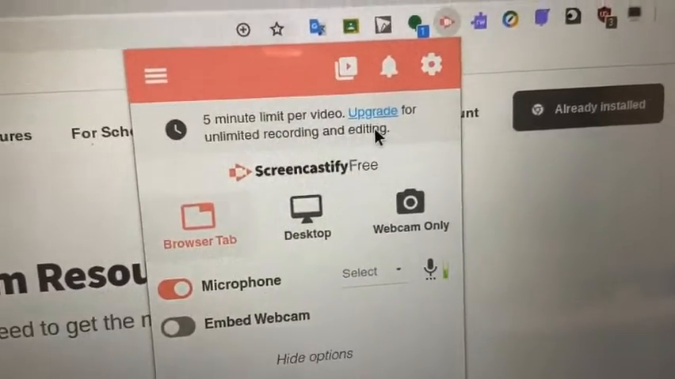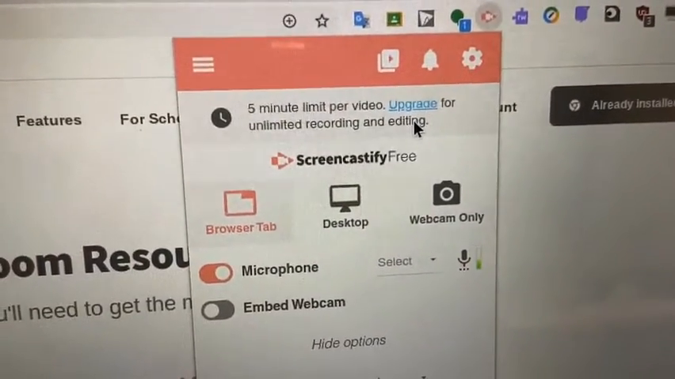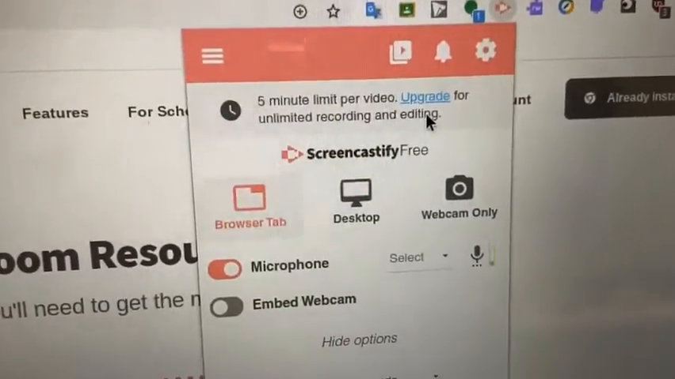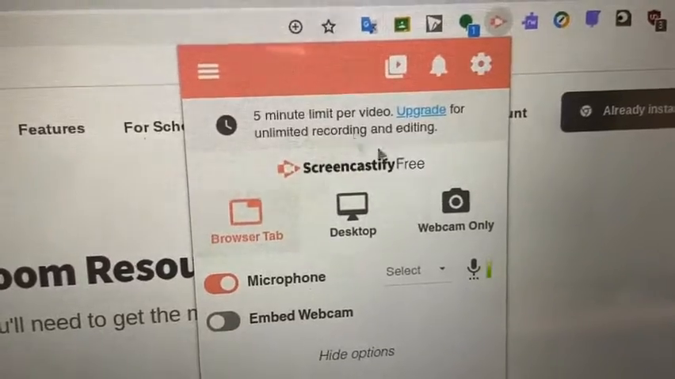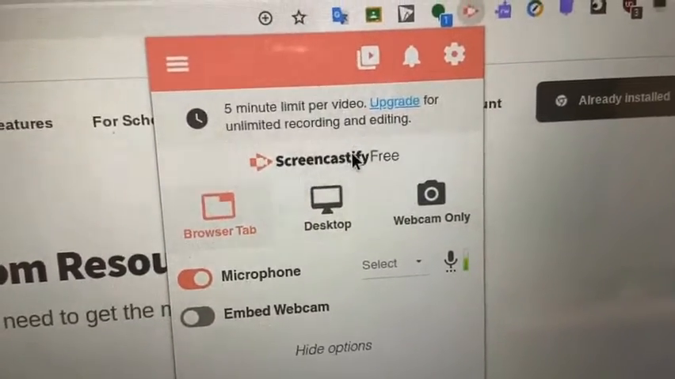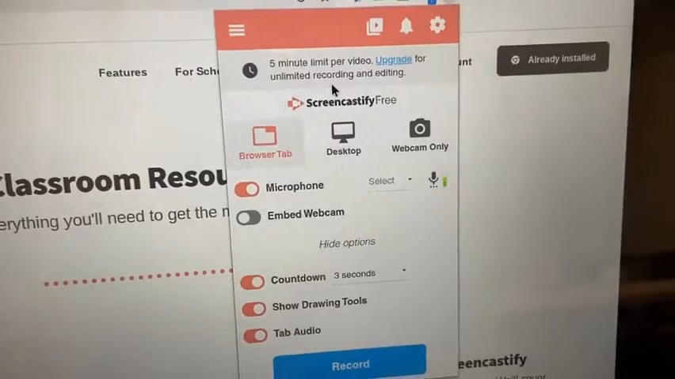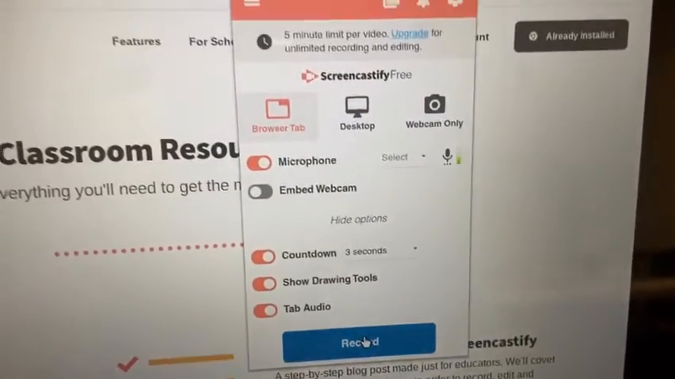Now you'll notice here it says 5-minute limit per video, and then it prompts you to try to upgrade. That's just because I'm using this staff test account, but we actually as full staff members have the premium version, so we do not have a 5-minute video limit. But again, just for the purpose of this little demo, I'm using an account that doesn't have premium features. So I'll just click record.